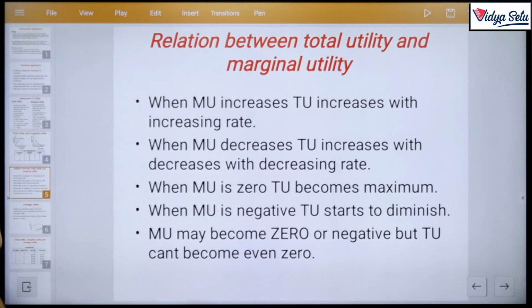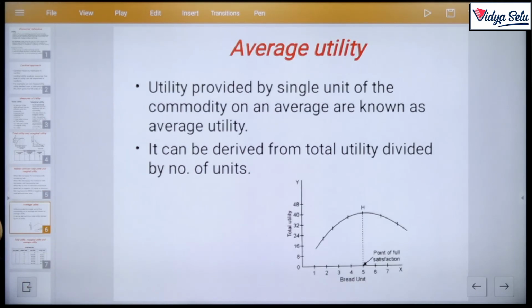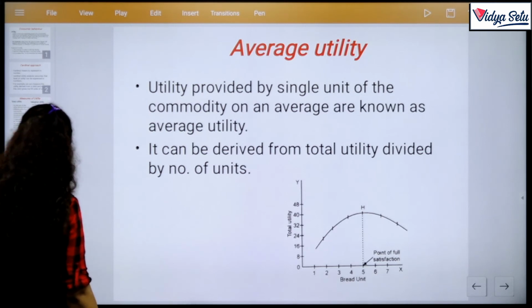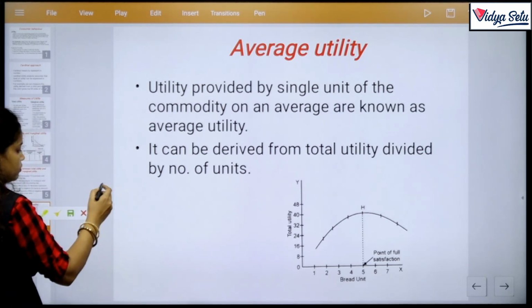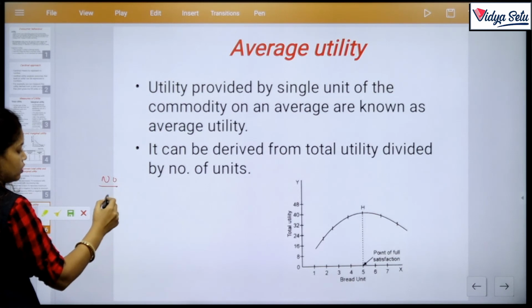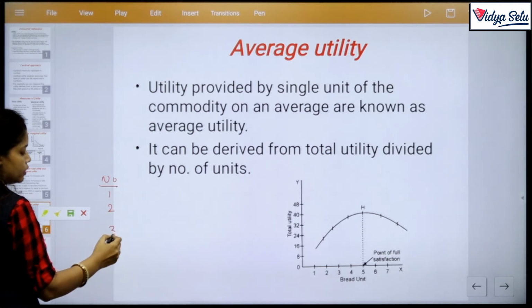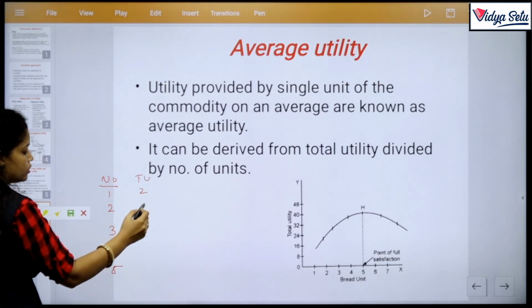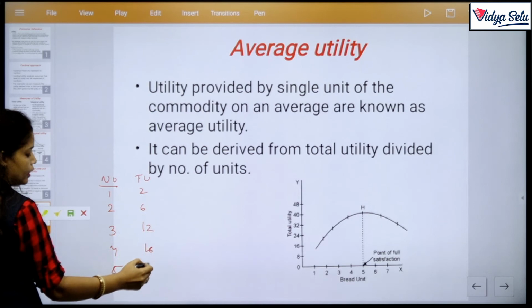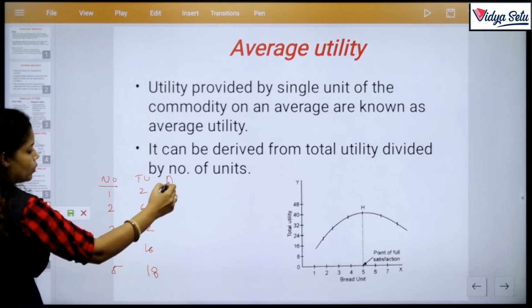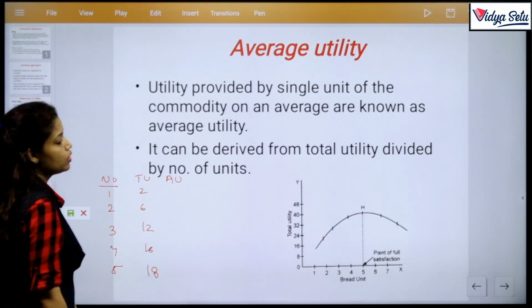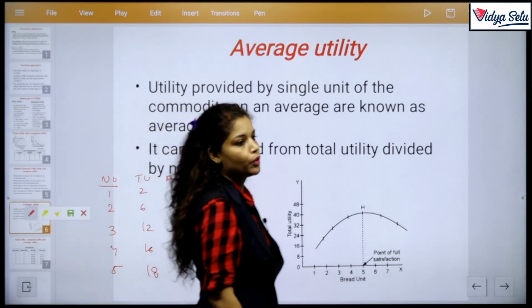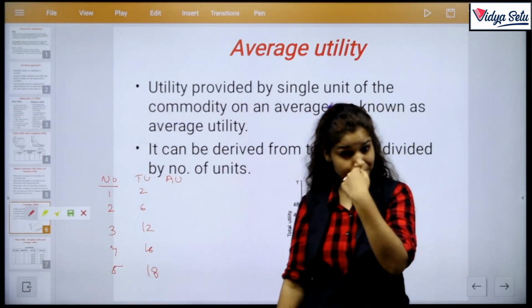So we move to our third utility, that is average utility. What is average utility? I'll draw the table now. Say number of units 1, 2, 3, 4, 5 and TU is 2, 6, 12, 16 and 18. So AU is what? On an average, utility provided by a single unit of commodity, ठीक है?